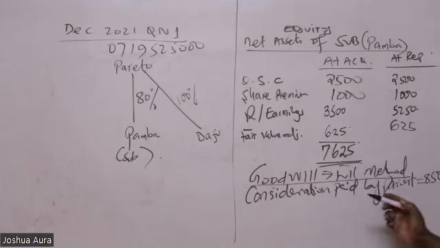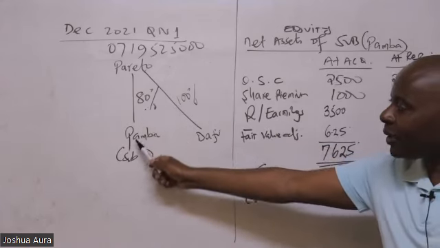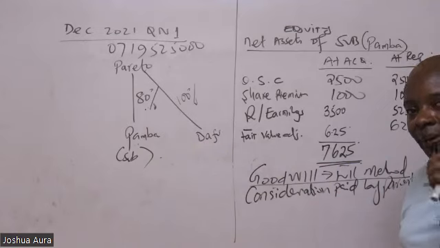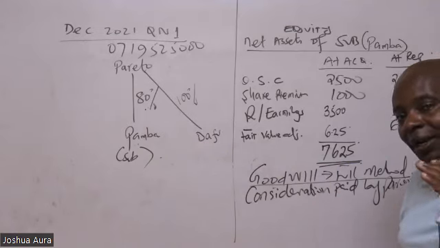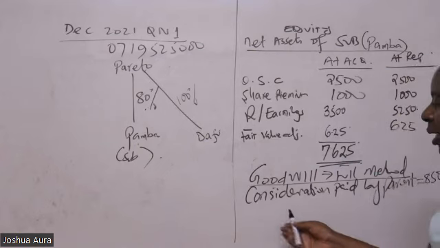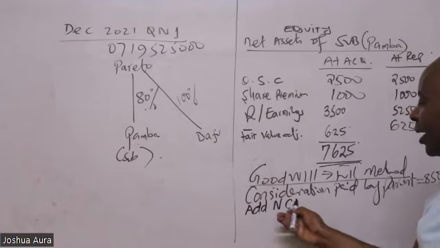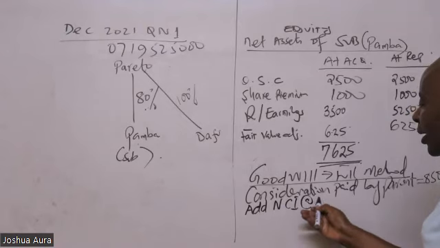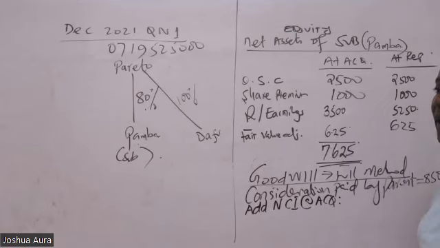But now remember that these fellas never bought 100% of Pamba. They bought 80%. And because you're using full method, we must account for 100%. So we must bring NCI. So come and add here NCI at acquisition. NCI is the non-controlling interest.